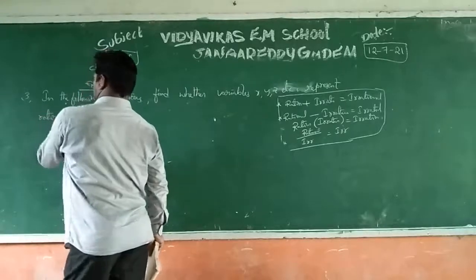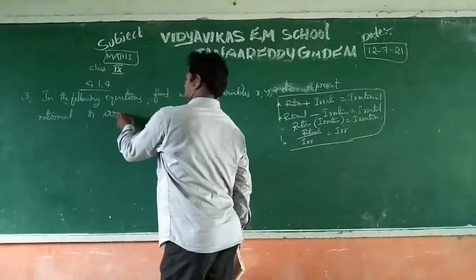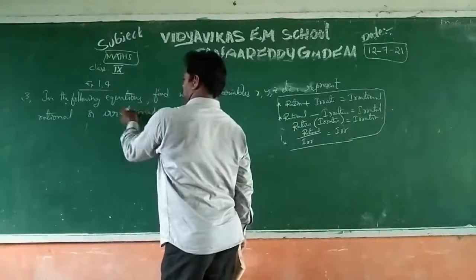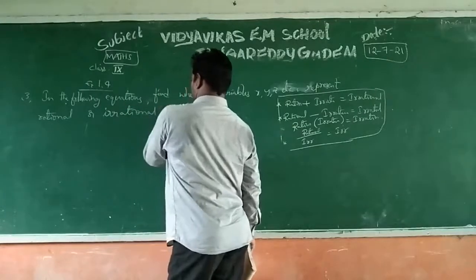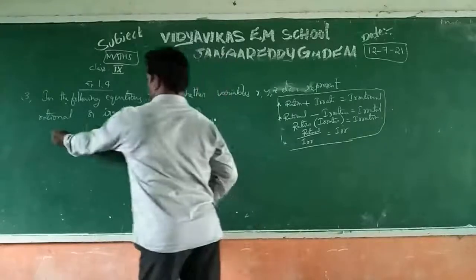Okay. See, first I will write the question.